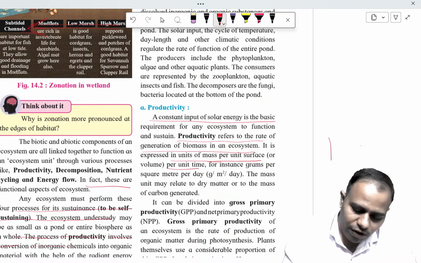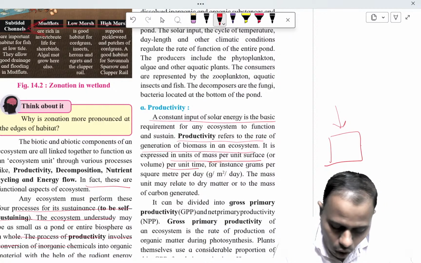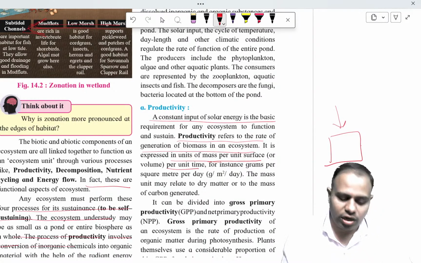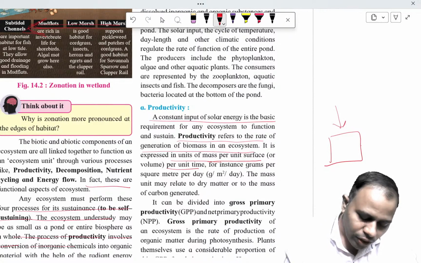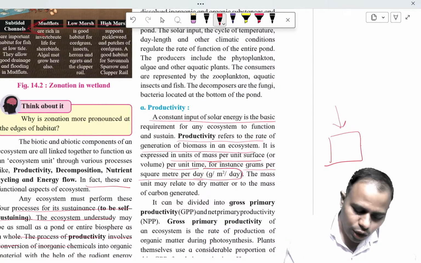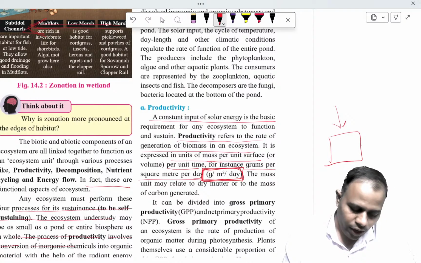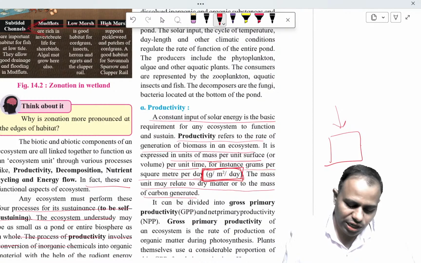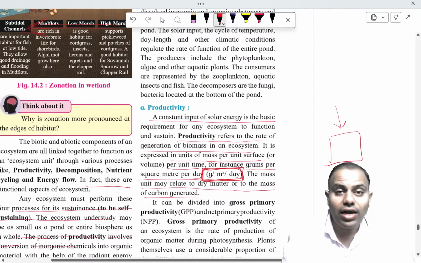This productivity is expressed in units of mass per unit surface area per unit time. So whatever the surface area, and the solar radiation falling onto this surface area for a particular period of time, is referred to as its productivity. So what is the unit of productivity? It is grams per square meter per day. Remember, the unit of productivity is grams per meter square per day. And the mass unit may be related to dry matter or to the mass of carbon. So whatever mass unit we are seeing is actually the carbon generated.